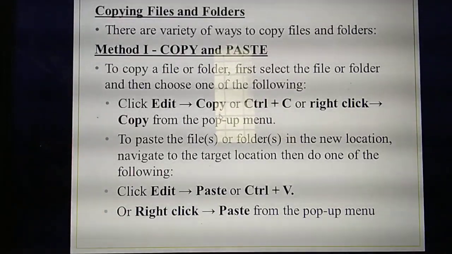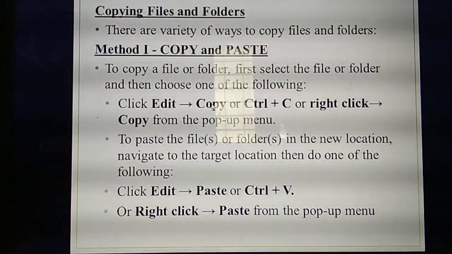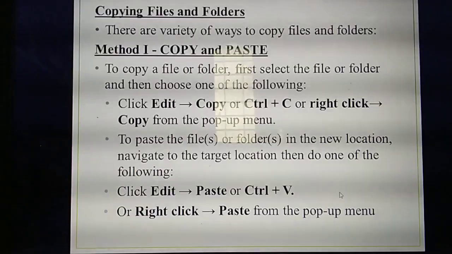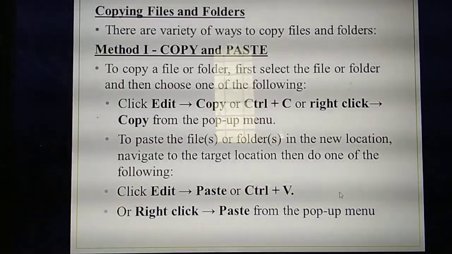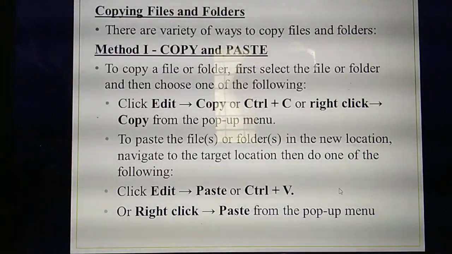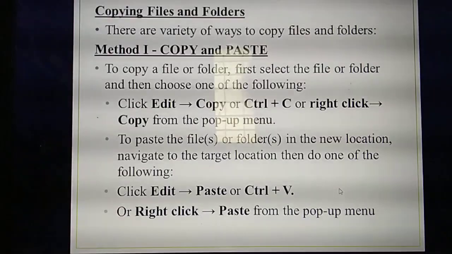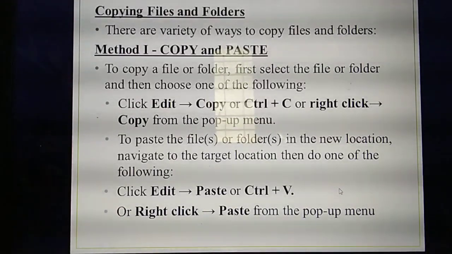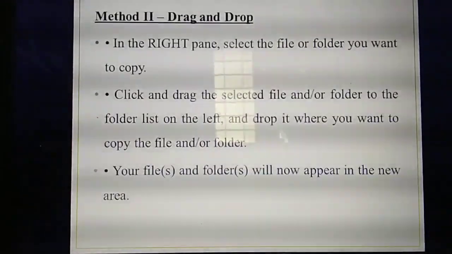First you need to select the file. Then in the edit menu, instead of cut you select copy. Then select the location. Then right click, or from the edit menu, you paste. That's the difference between cut and copy. Cut means the file will not be available in the first source position; only in the second place will the file be there. But copy means the file will be there in both places.